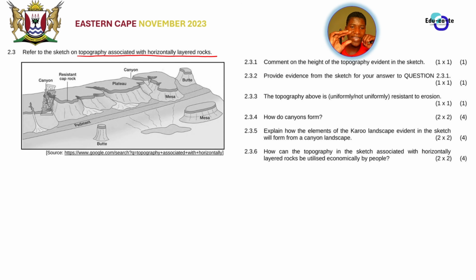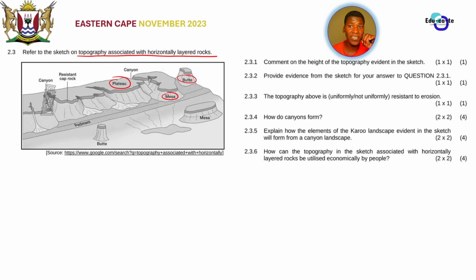In this particular case, we can see that this is a Karoo landscape because you can see features of a Karoo landscape such as the plateau, such as the mesa, such as the butte. So whenever you see such features, as well as the conical hill, I don't know if there's a conical hill, but basically whenever you have got plateau, you've got butte, you've got mesa, you know that this is a Karoo landscape. I've made videos on canyon, Karoo, as well as a plateau.